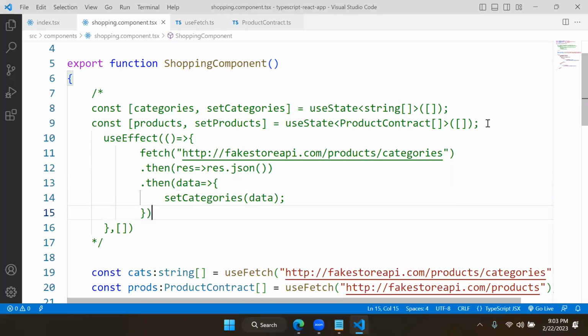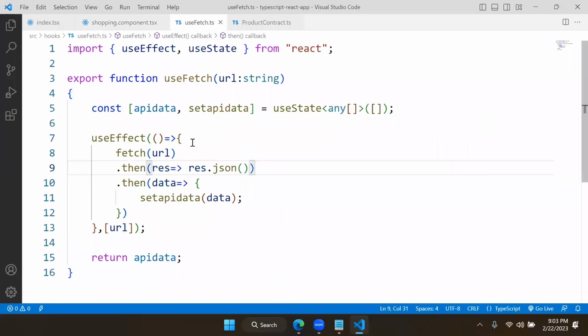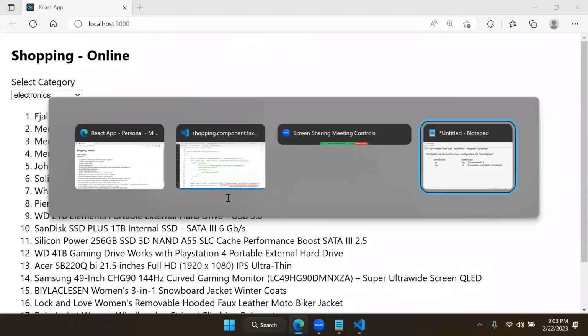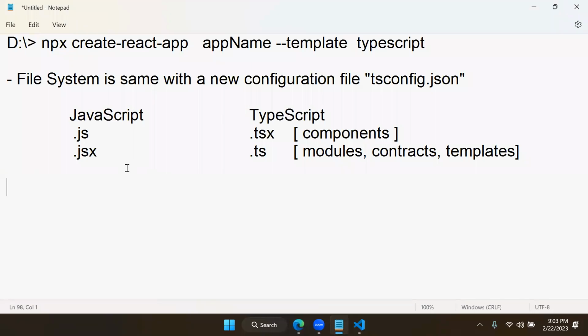Just for your understanding, I have given both syntaxes. One is you create your own hook and you manage. Another one, you can directly fetch and use it. Right, here you have to create a contract. You have to import that contract and use that in your data. Right? You can directly configure or you can use this technique. So try this. Now, by using this, we will see other parts of the concepts.